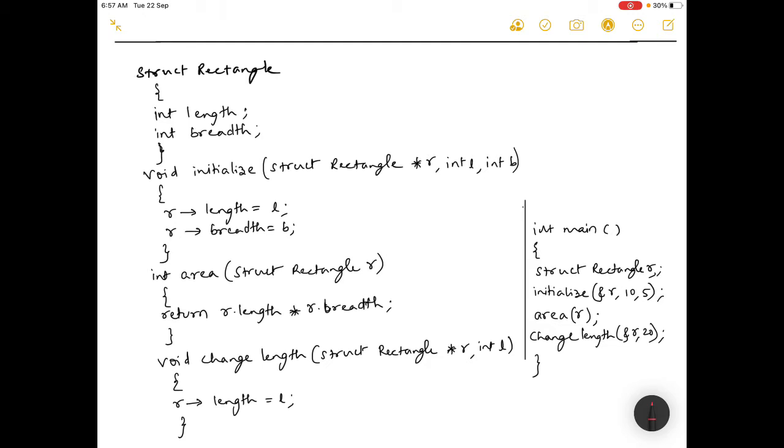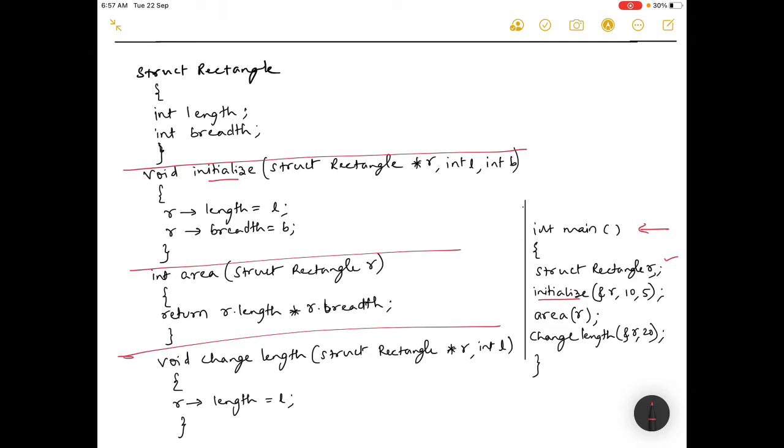Okay, so as I already said, our main program will start from int main. And you can see here struct rectangle r is initialized, is constructed, and then initialization is done, and this initialization is a function which is called here. So this is one function, this is another function, and this is another function. So there is struct rectangle r, so creation is done here.